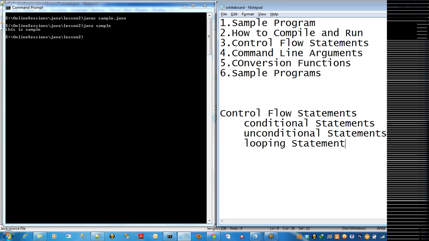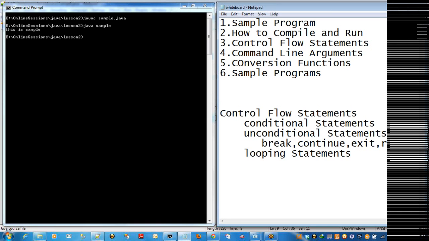Yeah. And coming to the unconditional statements. What are the unconditional statements? Have any idea on this? No. Right. Here you can use different statements like break, continue, exit, and return, and goto. So they are the unconditional statements.